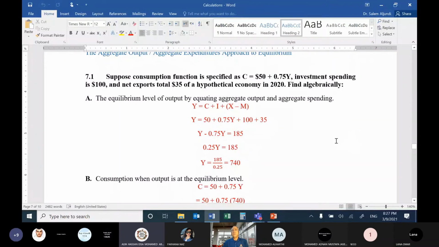Find algebraically the equilibrium level of output by equating aggregate output and aggregate spending.